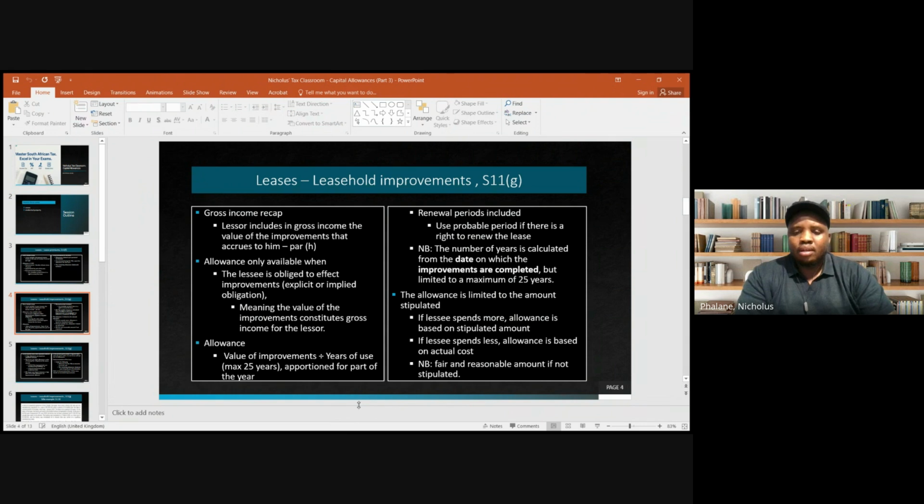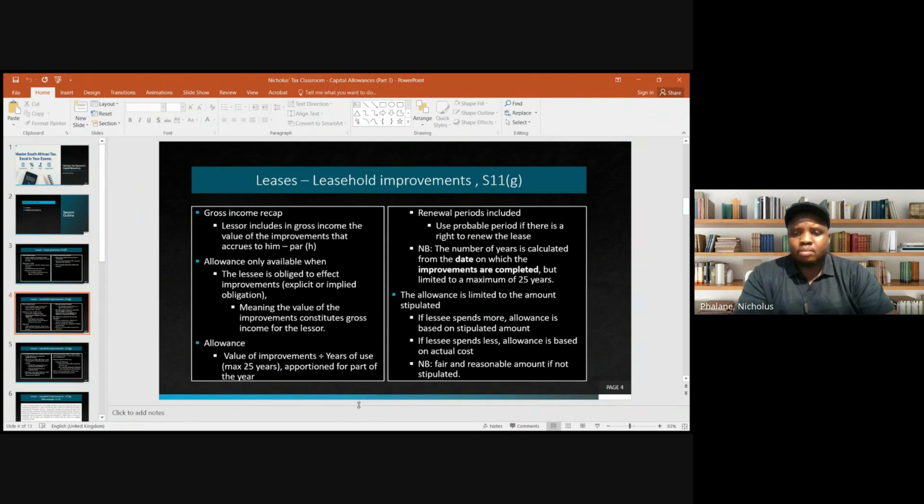For example, let's say the lease agreement says the lessee must spend 500,000 and the lessee spends 700,000. So then the Section 11G allowances would be based on the 500,000 that is stipulated in the lease agreement. And then the excess of 200,000, we will speak to the implications in the following slides, all right?